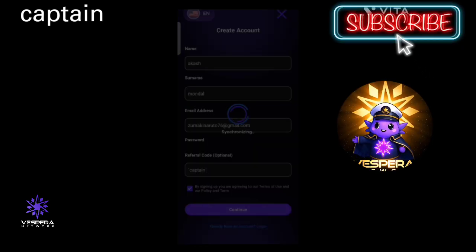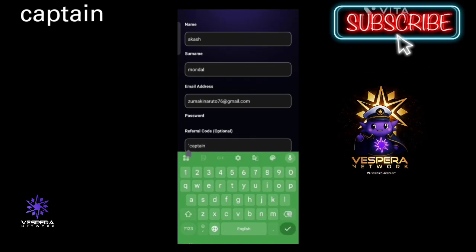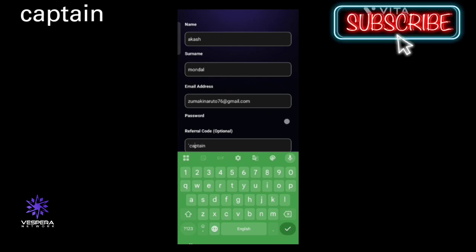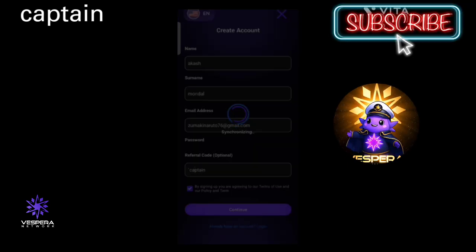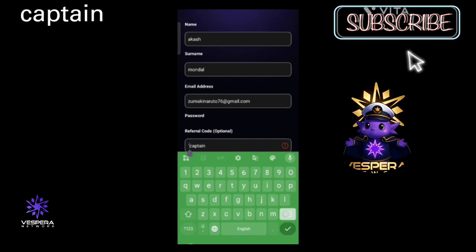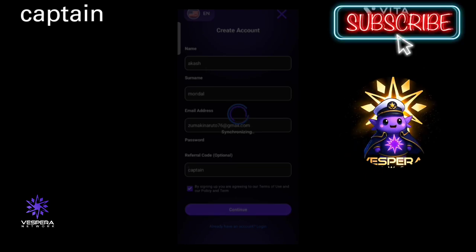Another important point, you can create only one account per phone. And if you try more than 3 times, the app might stop working on your device. So, better to do it right in one go. Now, here's something funny that many people do. They put their name in both the name and surname boxes. Please don't do that. Write your name where it says name, and your title or surname where it says surname.